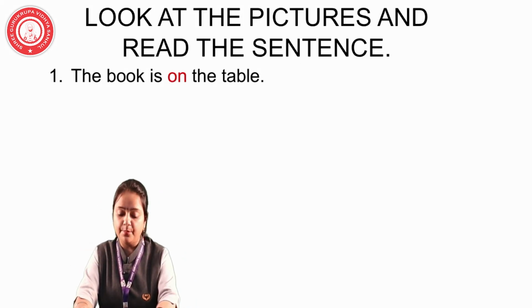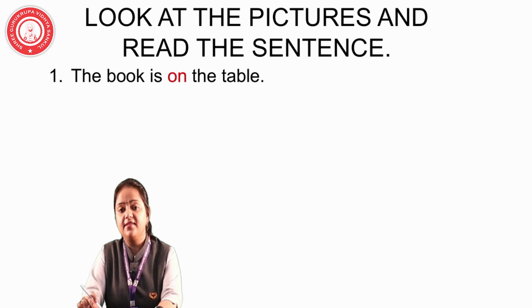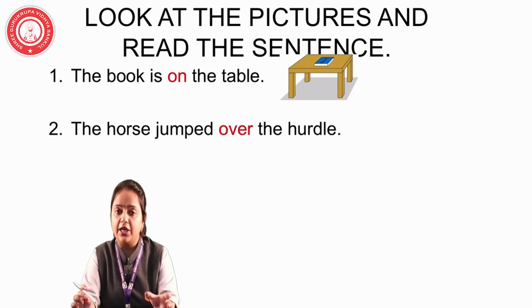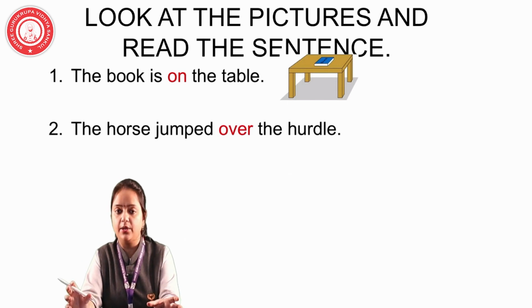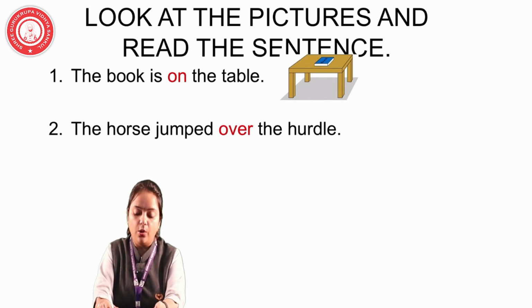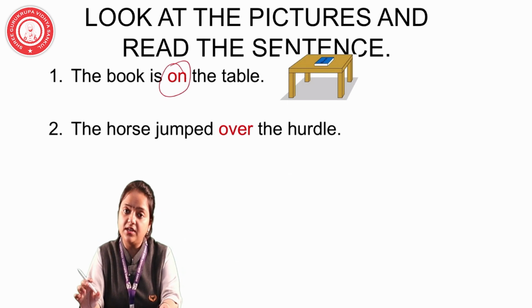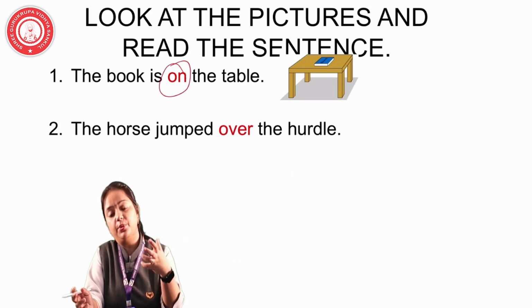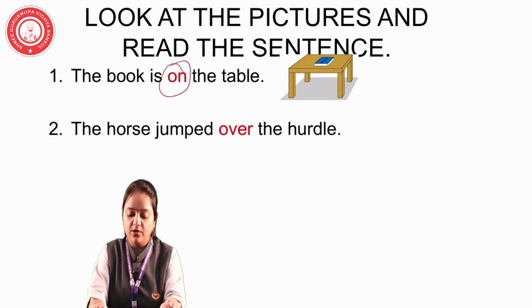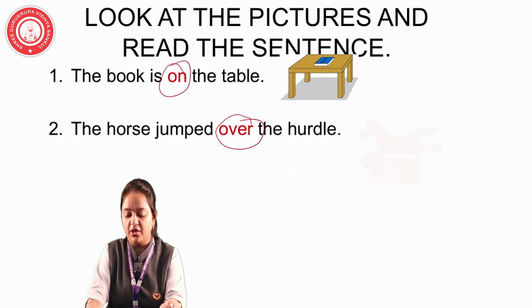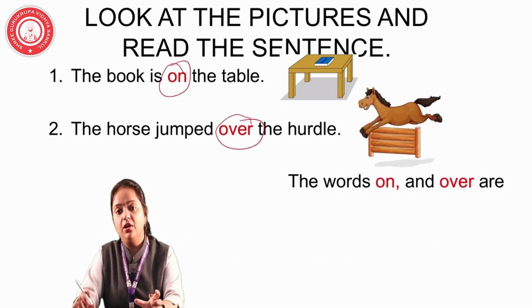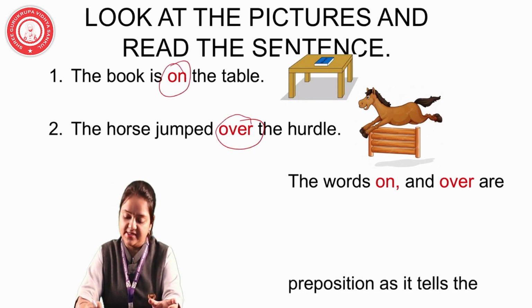Now a few more examples. The book is on the table. Now where is the book? It is showing the relationship of the book and a table. Where is the book kept? It is on the table. So on is a preposition. The horse jumped over the hurdle. It is showing the relationship between a horse and a hurdle. So over is a preposition. You can see here the words on and over are the prepositions in the above sentences.